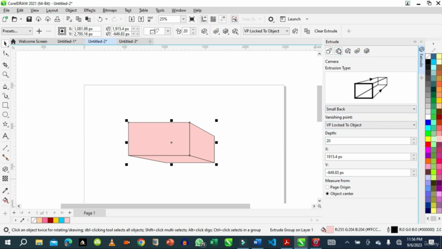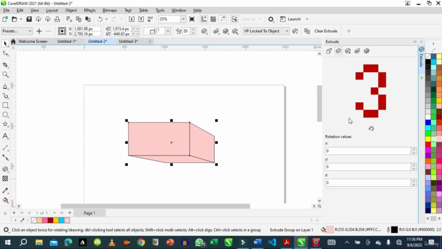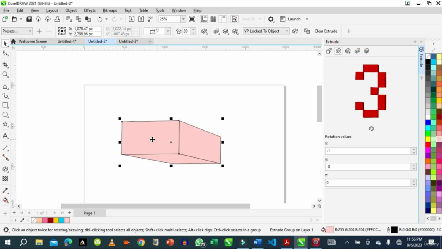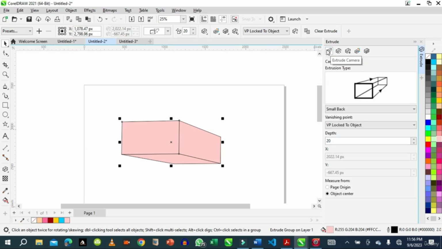So we go to the next tool. The next tool is about the view. We can rotate it. Let's try and rotate this object very small. You see what we are getting. So this is very sensitive. If you're using it, you just rotate it small by dragging. So this is extrude rotation. We can rotate this extrude itself.